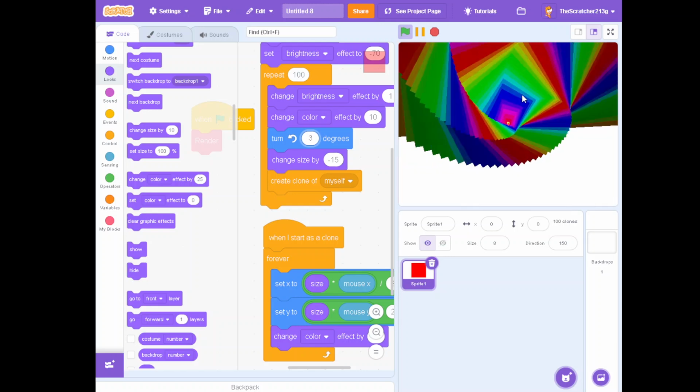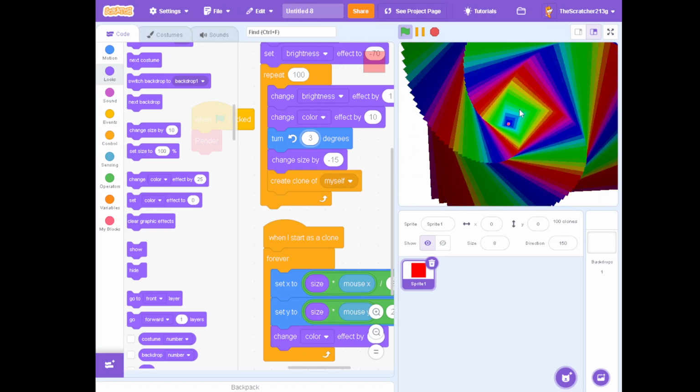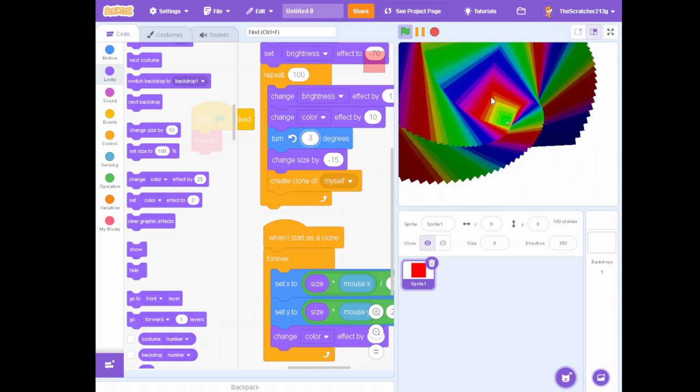As you can see, we have this nice 3D effect in Scratch. And you can use this with any game you want. I mean, it doesn't really matter. Whatever game you want to use this for, you could use it.